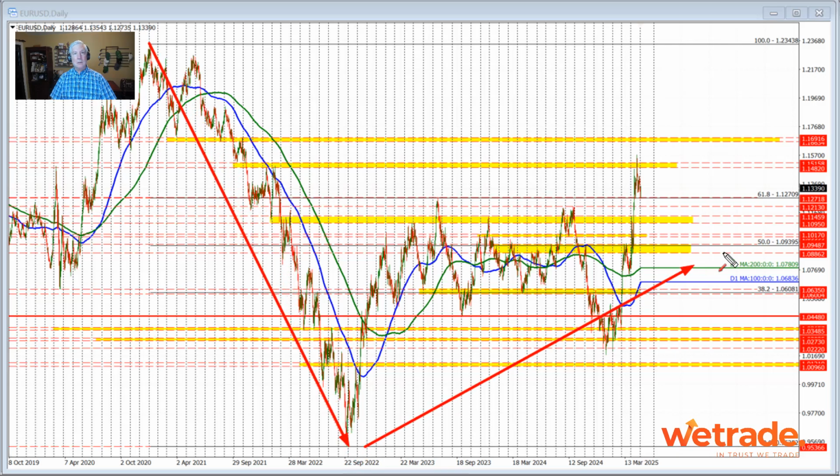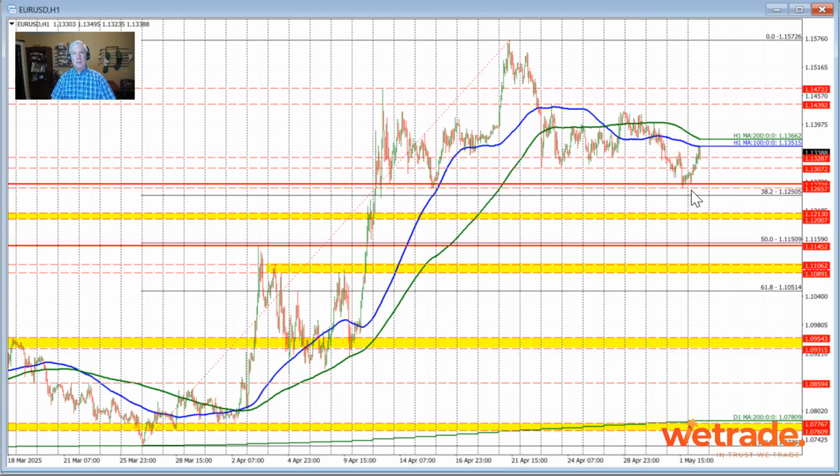If I take a look at the 61.8% retracement of this move down here from the 2020 high to the 2022 low, we broke above that, and we have been able to stay above that, but we moved a little bit below it yesterday. At one point, that comes at 1.12709. Going back to our hourly chart, you can see that the price fell below those areas, to a low of 1.1265, just about 5 or 6 pips below the low of that swing area.